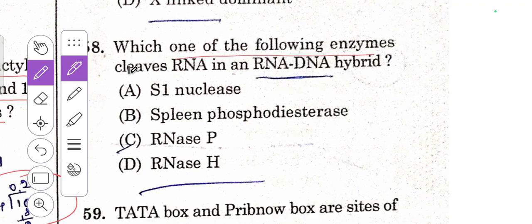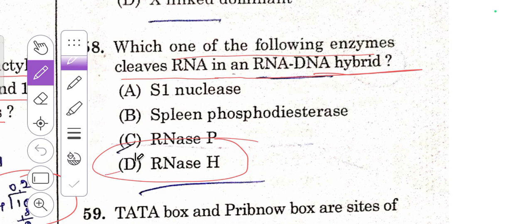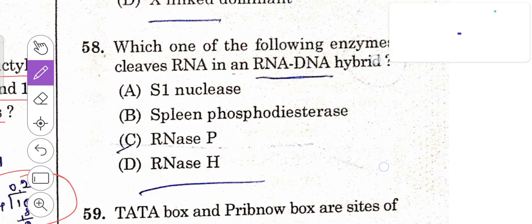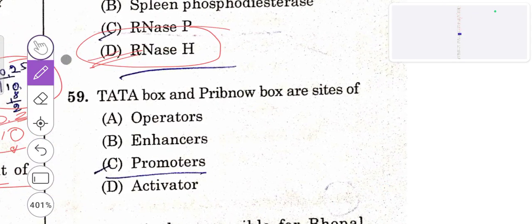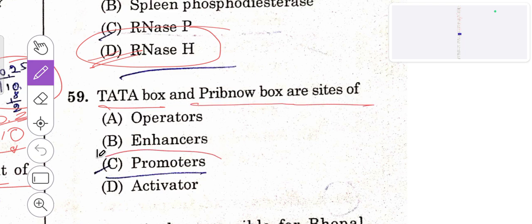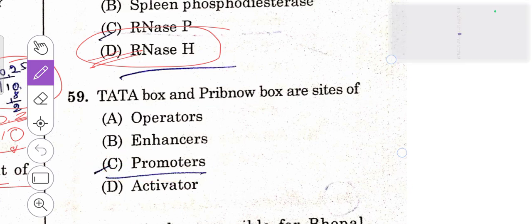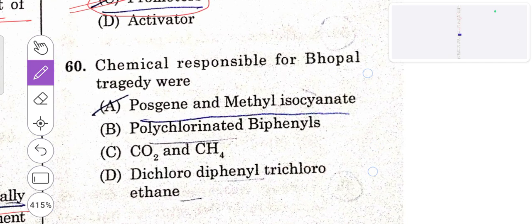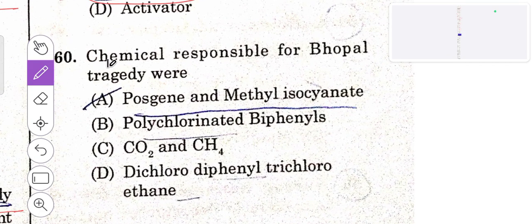57th question. An affected female marries a normal male, and if half their daughters and sons are affected, the trait follows. That is, an affected female marries a normal male. If half their daughters and sons are affected, the trait follows autosomal dominant. So B is the right answer. Then 58th one.